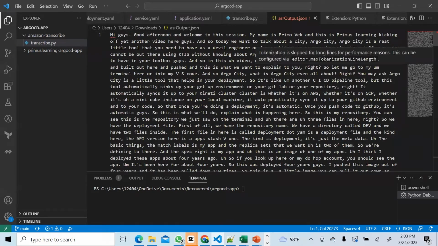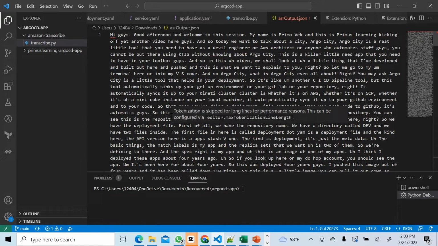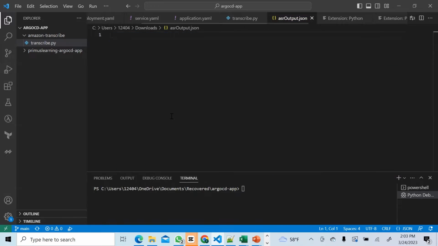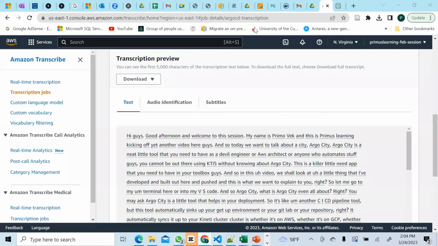This is a service that people use as well. There are a lot of people on Fiverr, on different places, looking for people to transcribe audios, to transcribe videos into really good English. This is an opportunity for you. This model that AWS uses is very accurate. So you could use it to do your transcriptions and really have a neat transcription. All right, that's it with this first method. So that's the first method that we used.